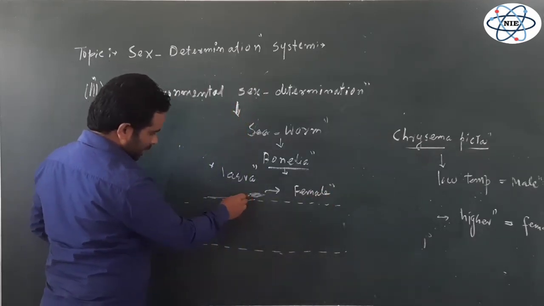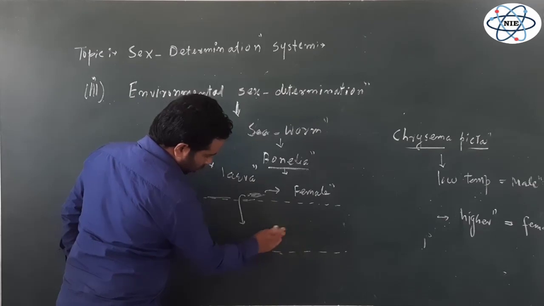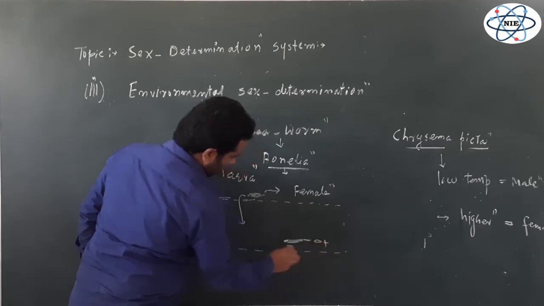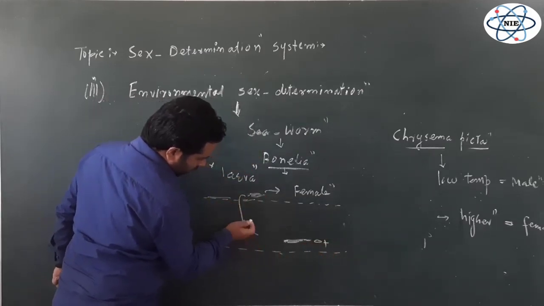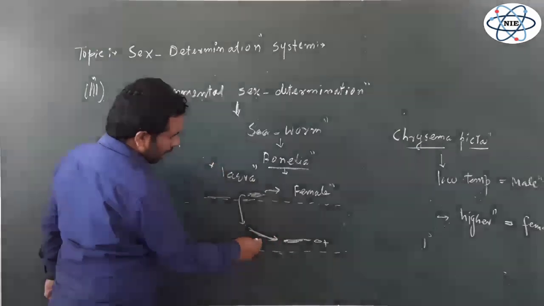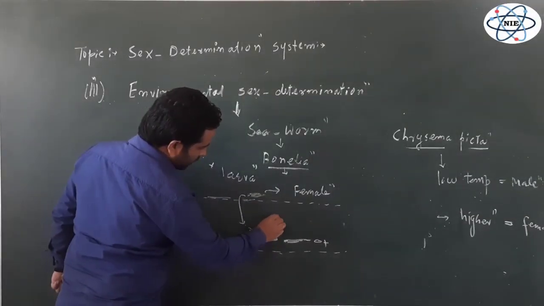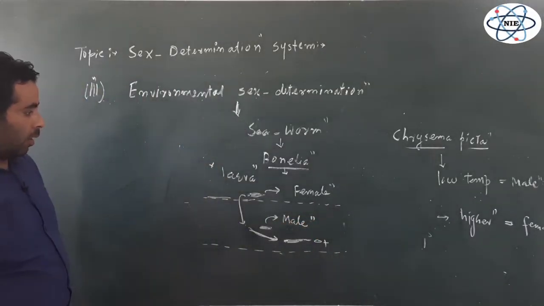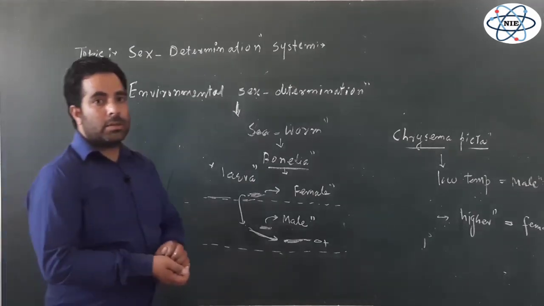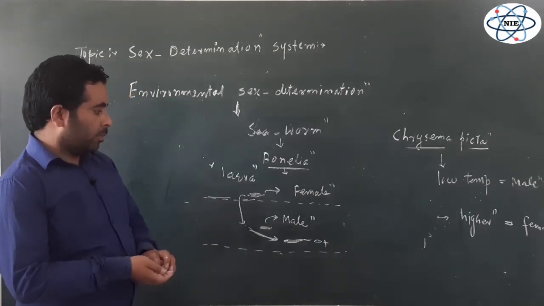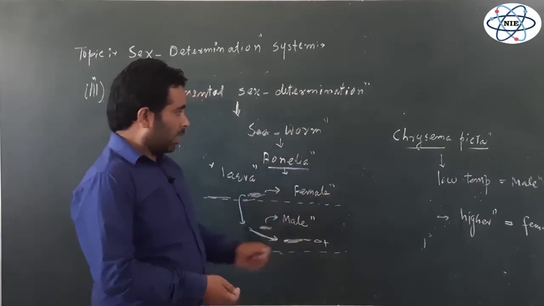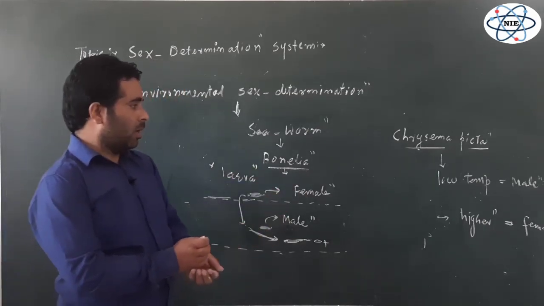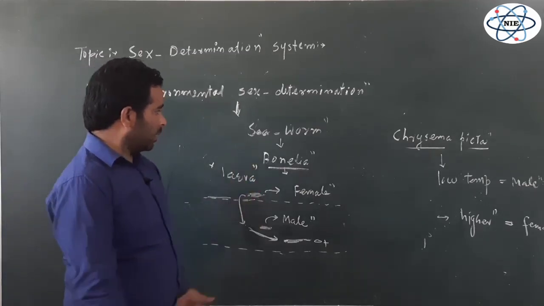But if the same larva settles down close to an already existing female, if this larva comes very close to the already existing female, then the same larva develops into male. So this is one more example of sex determination, where some external conditions are responsible. We have discussed first the crocodiles, and the second is Chrysemys picta, where the temperature is responsible for the sex determination. Here some other conditions are responsible.